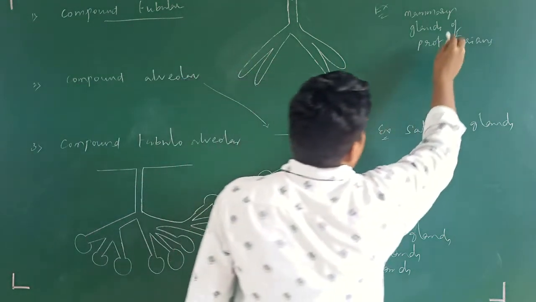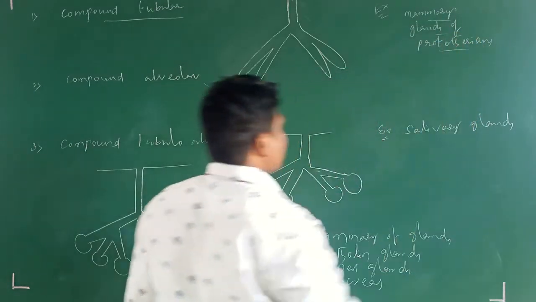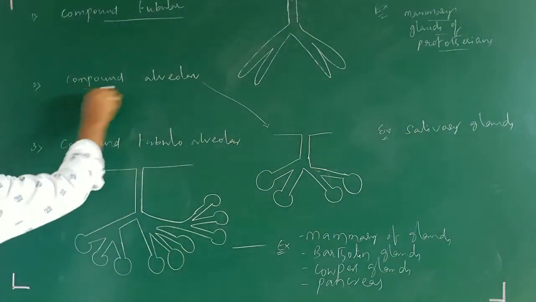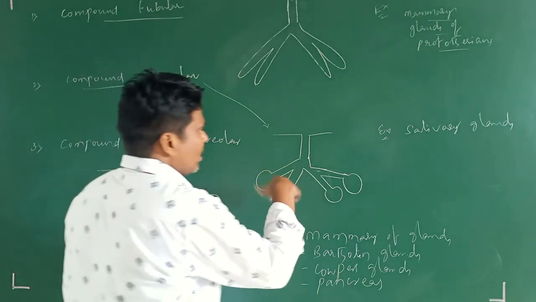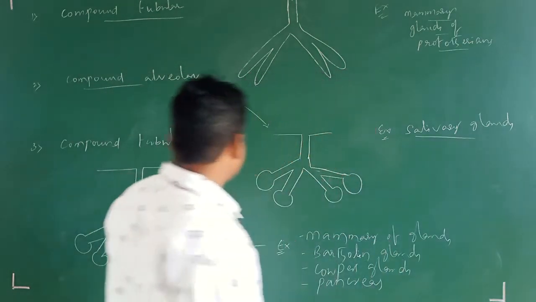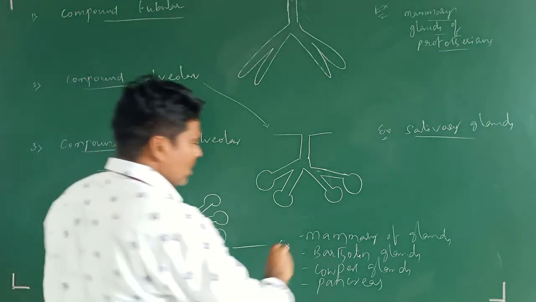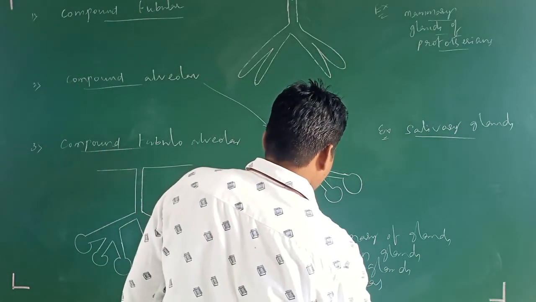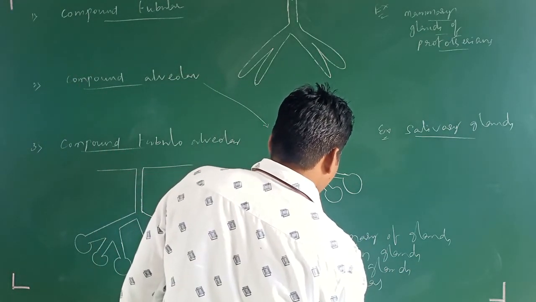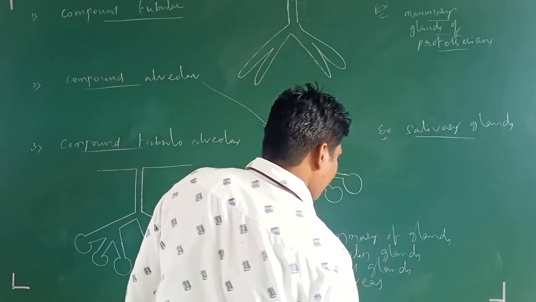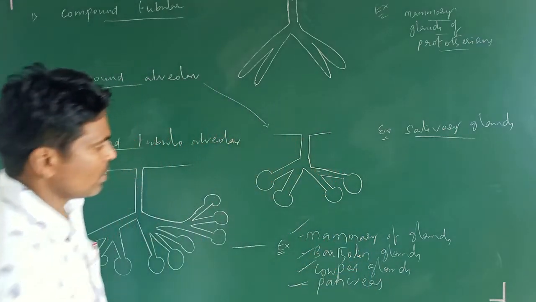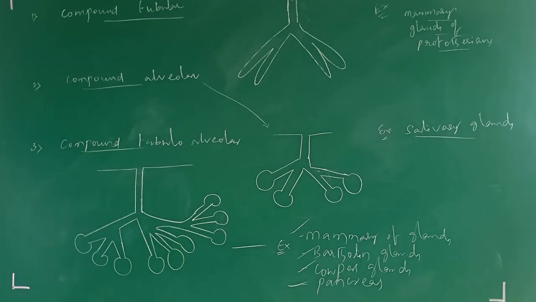This one is tubular, for example the mammary glands of prototherian mammals. Next, compound alveolar structure looks like salivary glands. Next, compound alveolar structure is like the mammary glands of the human female, Bartholin glands of the female reproductive system, Cowper's glands of the male reproductive system, and pancreas. So these are the examples of those particular glands.